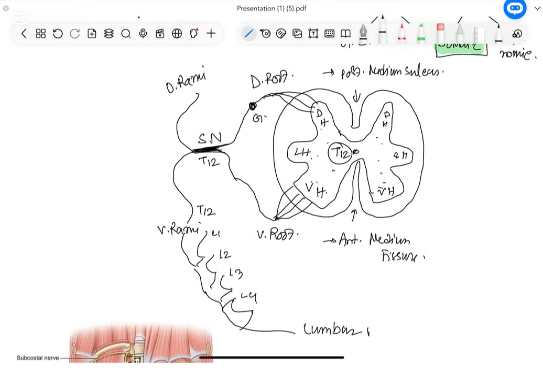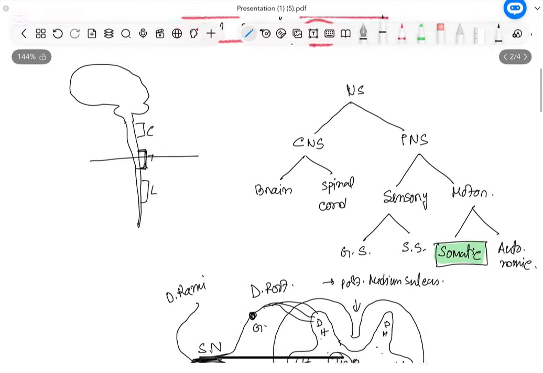Now what is the name of this plexus? This is the lumbar plexus. The lumbar plexus is formed by the ventral rami of T12, L1, L2, L3 and L4. They unite with each other and form this plexus.